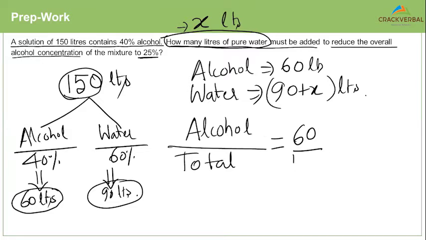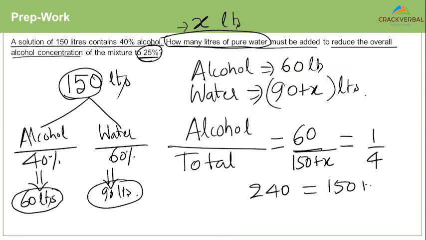The new total is 150 plus X. This should be equal to 1 by 4 because 25% represents 1 by 4. So 4 into 60 is 240. 240 equal to 150 plus X. X becomes 90, which means that how many liters did you add? You added 90 liters.